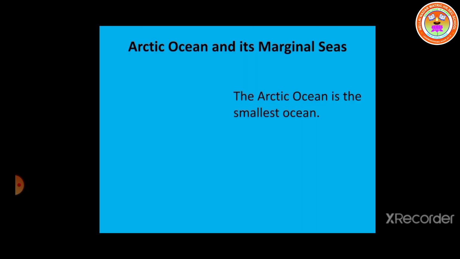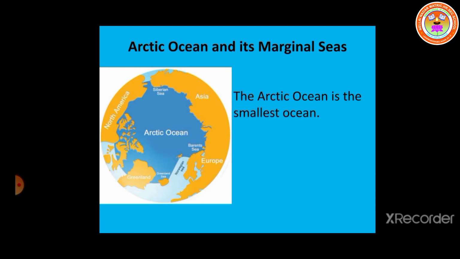Next, we have the Arctic Ocean, which is the smallest ocean. Which is the smallest ocean, children? The Arctic Ocean. It covers an area of 15.56 million square kilometers. It lies within the Arctic Circle. It lies in which circle? Arctic Circle. So it remains frozen for most of the year.